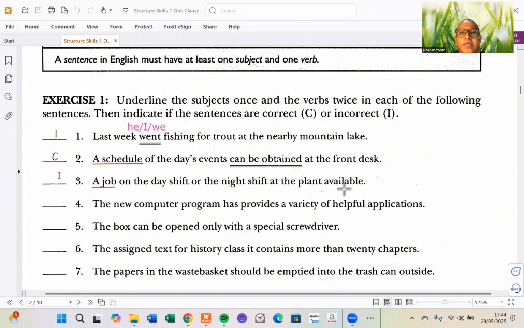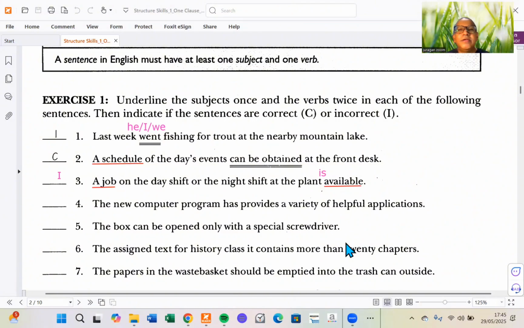You have to remember that the ending able is a signal that it is not a verb, it is an adjective. If it is an adjective, then you need to use to be in front of the adjective. So in this context, you can use is. That's the best answer: a job on the day shift or the night shift at the plant is available.